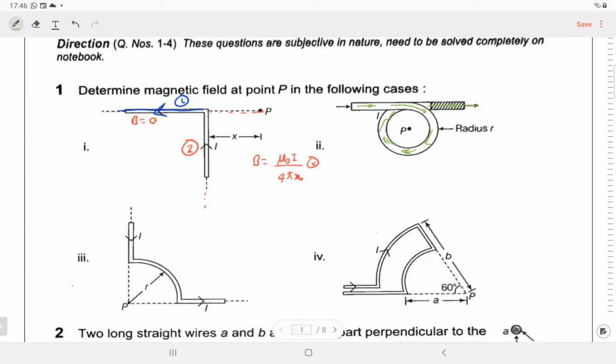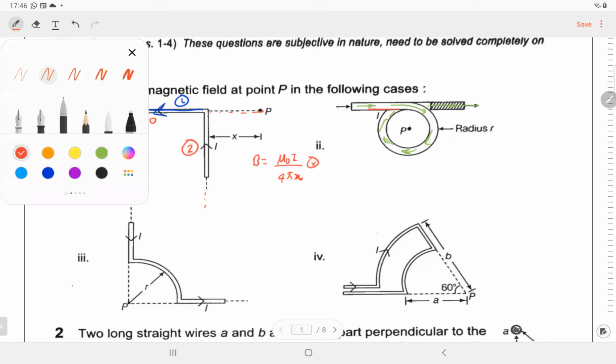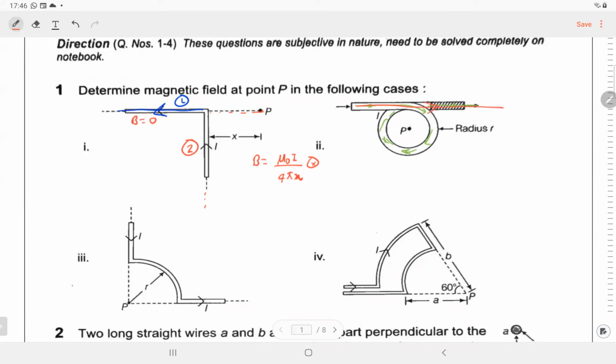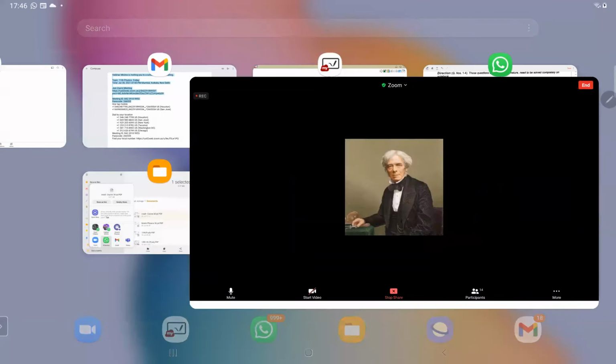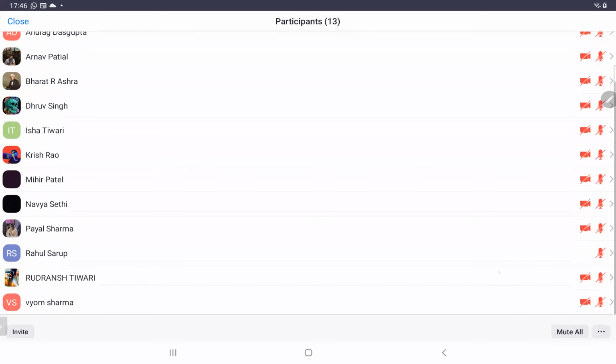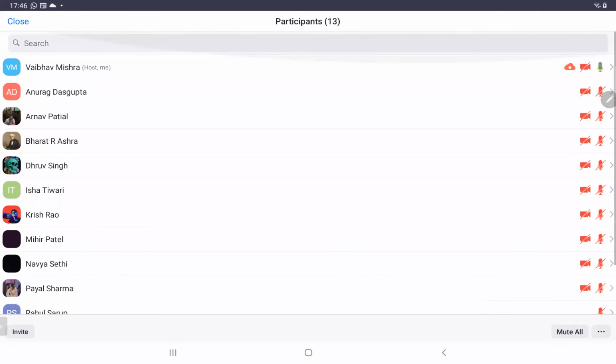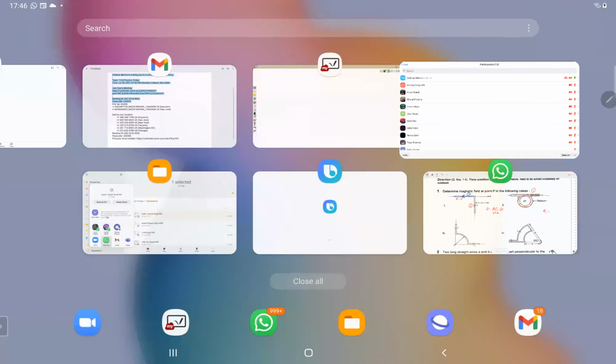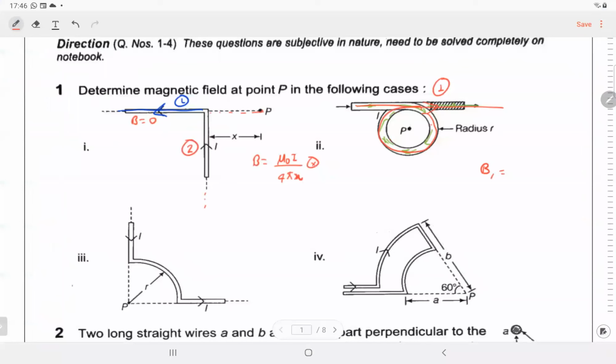We can assume it as a combination of one infinitely long wire, ditto same question we did, and one circular coil. Due to infinitely long wire, what is the magnetic field formula? Saksham. Okay, Saksham is not here. Right. Magnetic field due to infinite wire is mu naught I by 2 pi r. What is the direction due to wire 1 at point O?